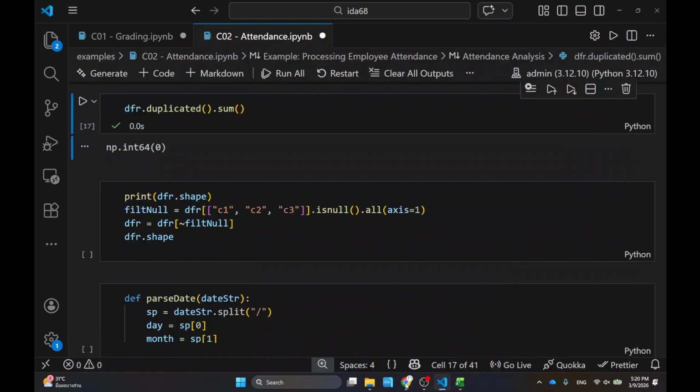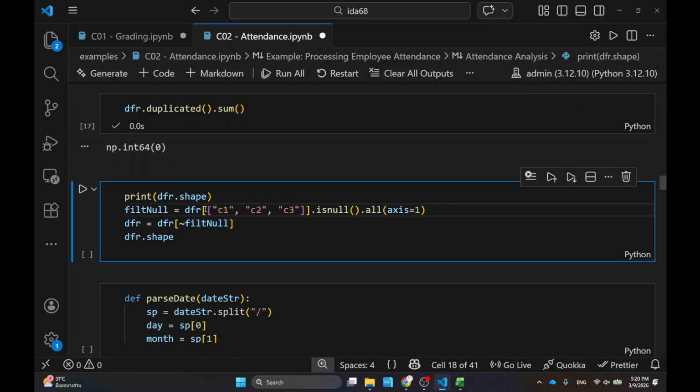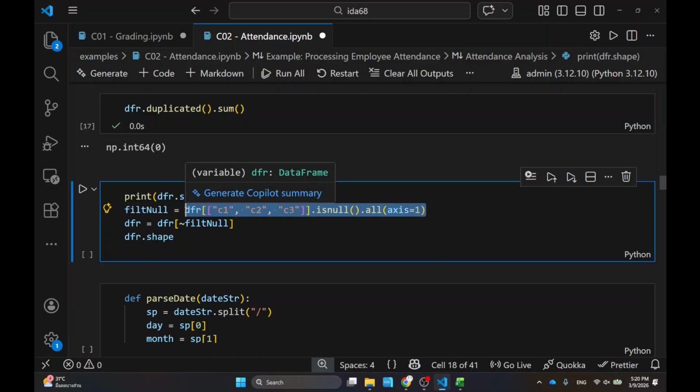So notice what I did here, right? I'm using the 3 columns, right? I want to check the 3 columns, and I want to check each null, and then all of them, okay? And all of this gives me the same thing, right? It gives me the Boolean index, and then I can use them to filter my data, okay? I'm just telling it, give me the row that has at least one thing in it, in terms of the attendance, okay?